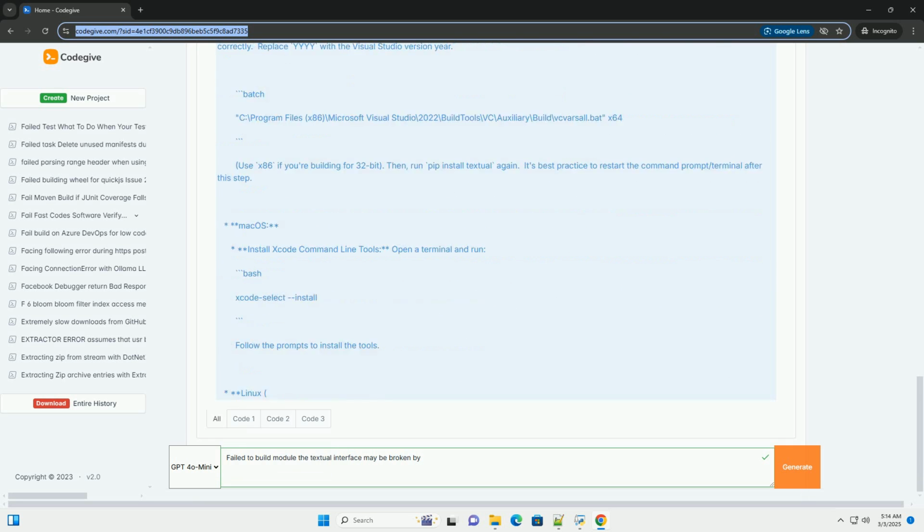macOS: install Xcode command line tools. Open a terminal and run the install command. Follow the prompts to install the tools. Linux, Debian/Ubuntu. Linux, Fedora/CentOS/RHEL. Verify the compiler. After installation, verify that your compiler is accessible from the command line. If the compiler is not found, you may need to add its directory to your system's PATH environment variable.